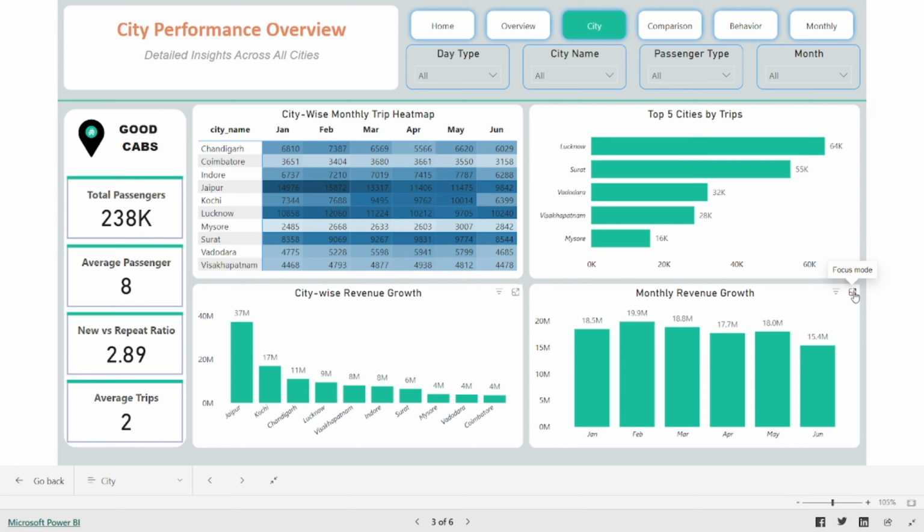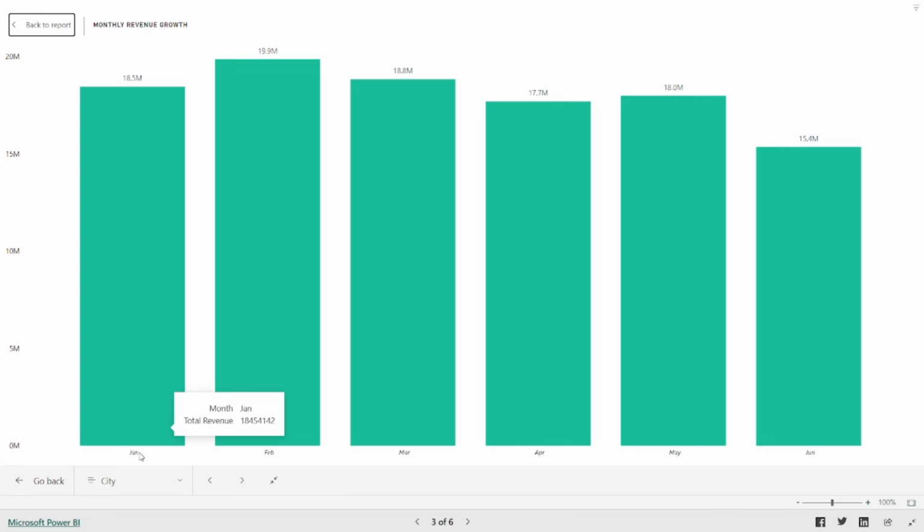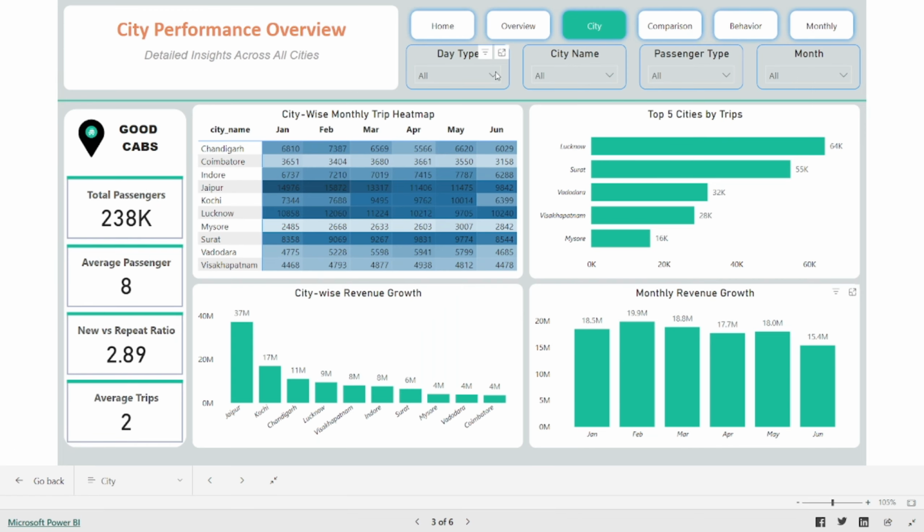And this bar chart is for monthly revenue growth. January's total revenue is 18.5 million, and June is the lowest at 15.4 million. I use a slicer for day type, weekday and weekend.